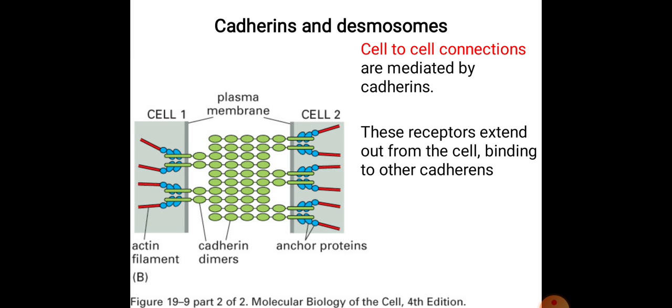They are specialized proteins attached in between two cells, forming a band between two cells, and they are made of these cadherins. They are specialized molecules joining two cells. These receptors extend out from the cell, binding to other cadherins.